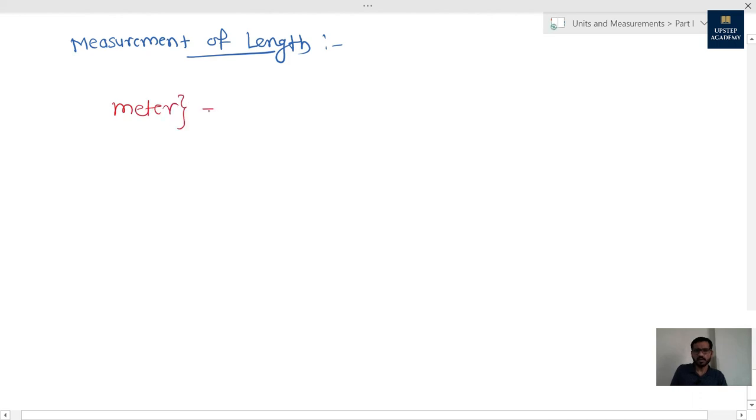Okay, so how exactly has this meter been defined? In 1960 it was decided that the wavelength of orange red light coming out from atoms of krypton is 1 meter. Let me tell once again the definition of meter. 1 meter is nothing but the wavelength of the orange red light coming out from atoms of krypton, which was in use from 1960. But in 1983 that definition was changed. The new, precise definition has been adopted.